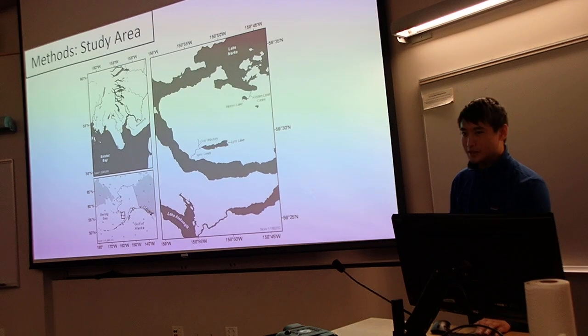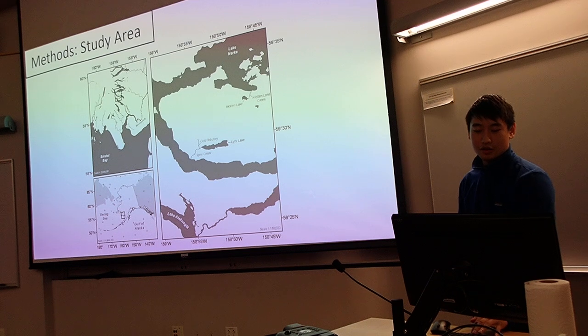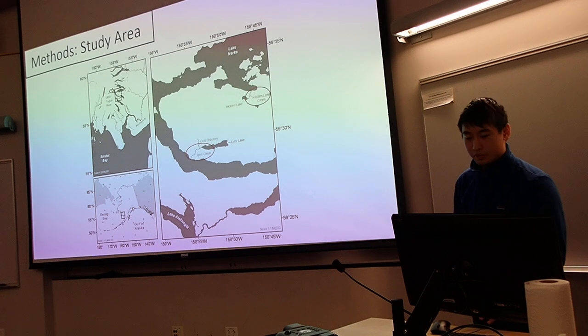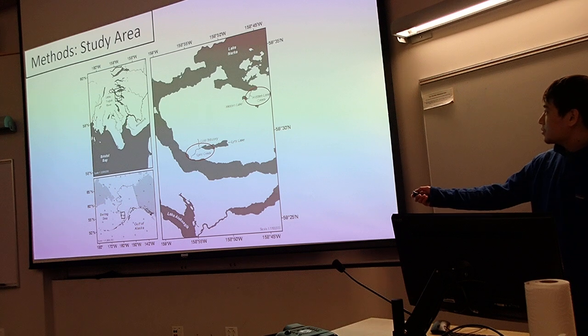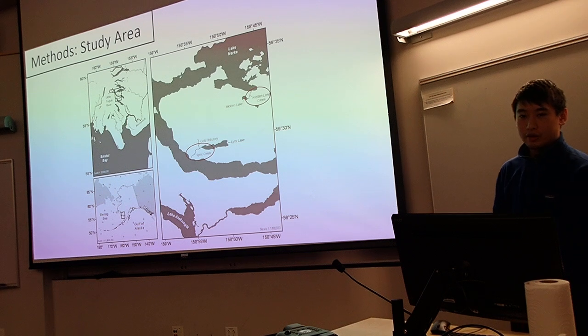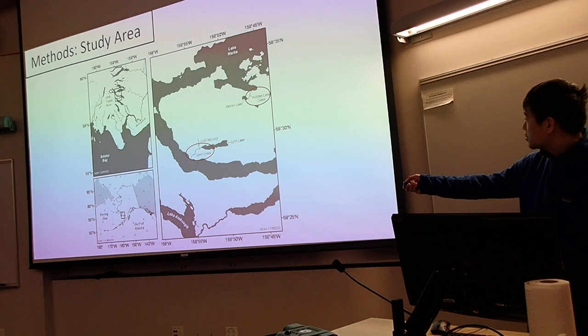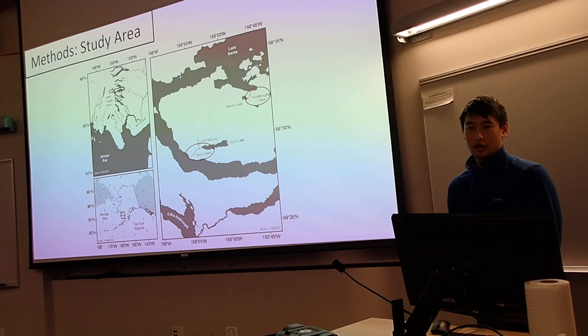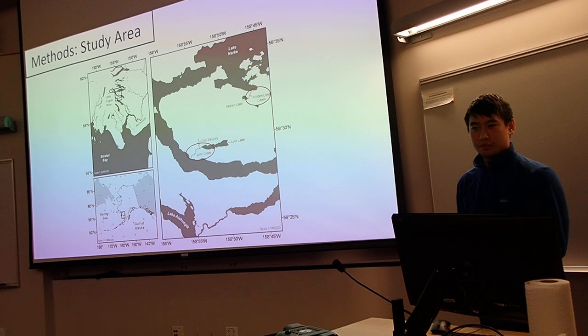Our study area takes us to the Wood River system in southwestern Alaska between three tributaries. In the top left here, you can see this is Little Togiak River, where from 1972 to 2023, Arctic char were sampled every year. And on the right here, on these two bodies of water, this is Lynx Creek and Hidden Creek. This is where rainbow trout and Arctic grayling were sampled from 2000 to 2023.